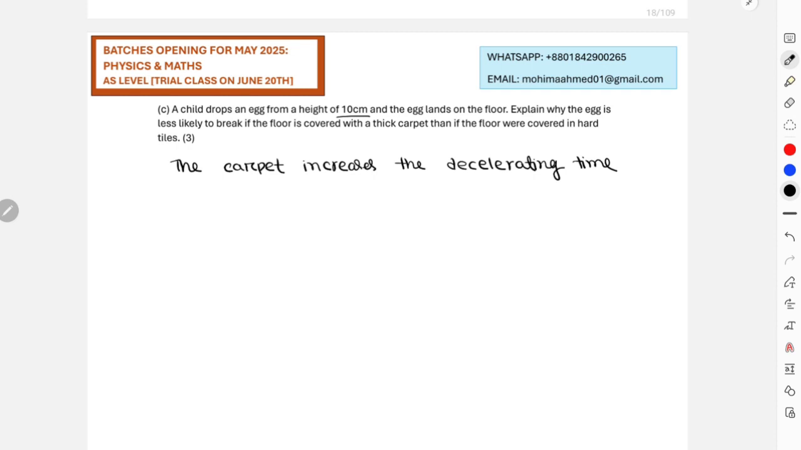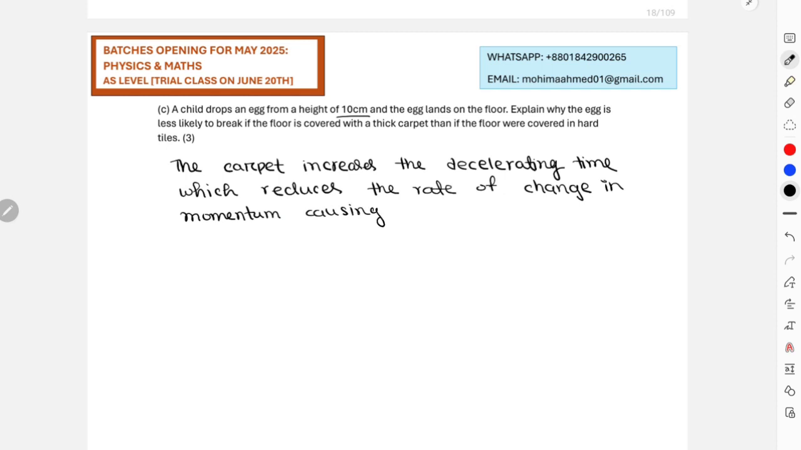Increases the decelerating time, which reduces the rate of change in momentum, causing a reduction in force. Okay, that is your final answer.